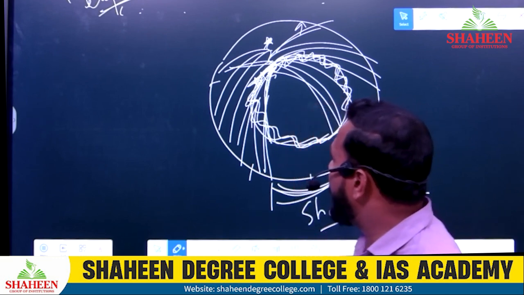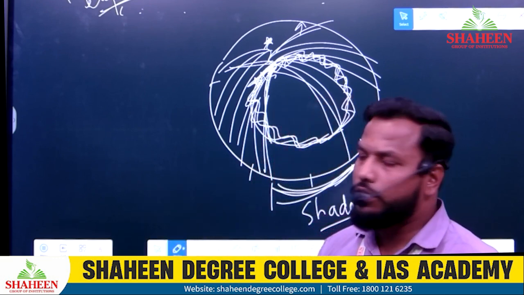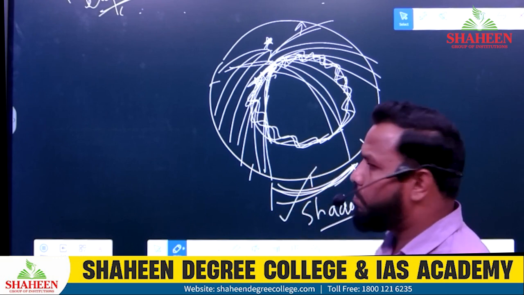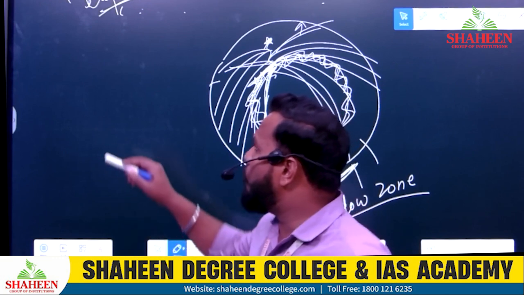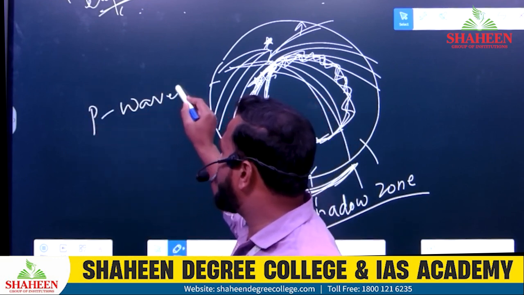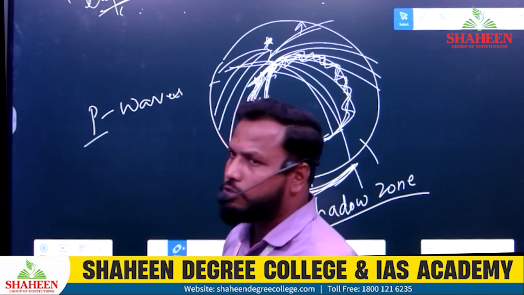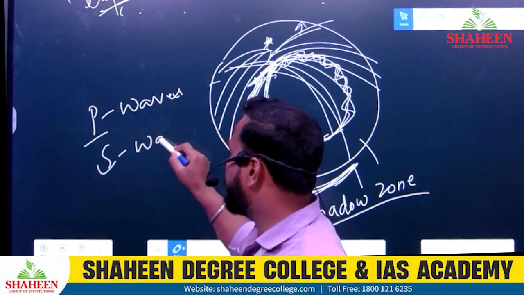Similarly, we have two types of waves, for which we need to know the P wave shadow zone and the S wave shadow zone. Before that, we should know what a P wave is. We have two types of seismic waves. P waves, which are called primary, and the second one is secondary waves.